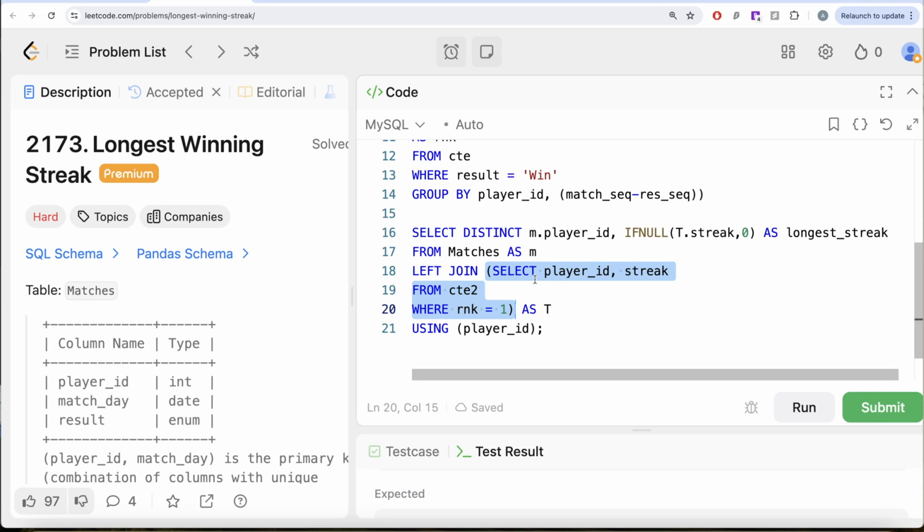That is one table. But the problem with this table is that if a player is not winning anything, that player ID is not populated in table T. So to make sure such player IDs are also in our output, we performed a left join on the matches table using the player ID, and made sure that if the streak comes out to be null, you replace it with 0. So yeah, this is how we do it.